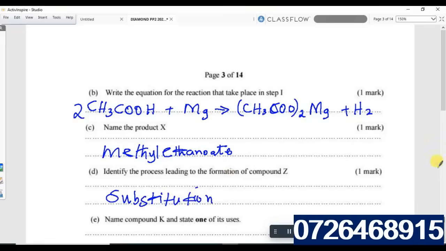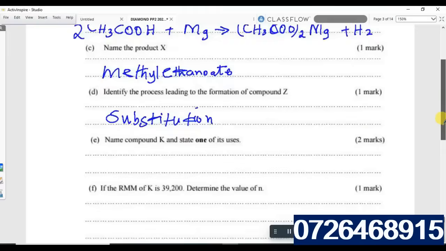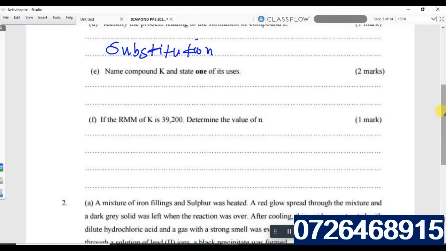Name compound K and state one of its uses. Compound K is a polymer, and we say that polymer is polyethylene. So what are the uses of polyethylene? Uses of polyethylene. So the name of the polymer is polyethylene. Uses are many. Used in the manufacture of plastics,